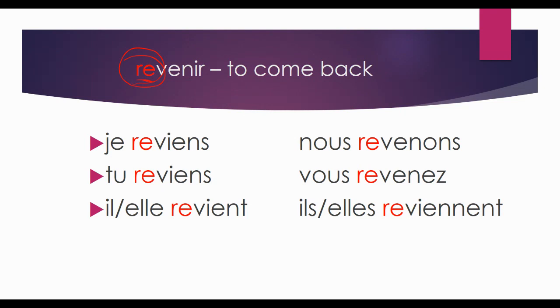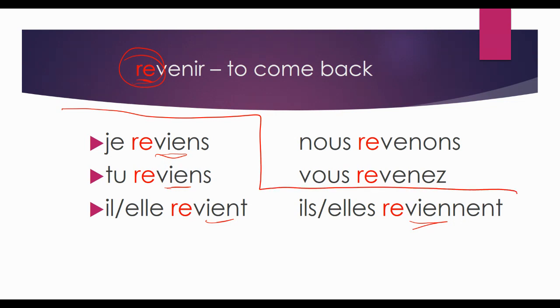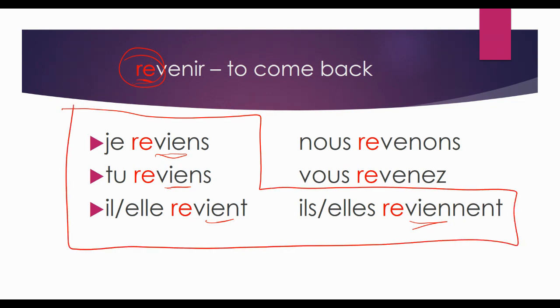So once again, you can see that we have this VIE in here. So again, this is going to be a boot verb simply because venir is. If venir is, so are all the other ones that go like this. So once again, we have the VEN with the ONS, the VEN with the EZ on those. Those are similar, but the other four here have that pattern.